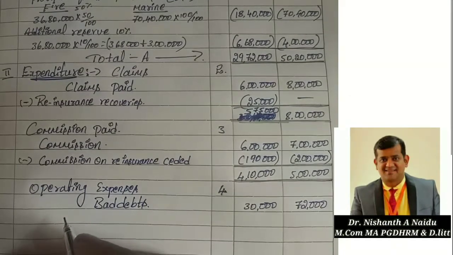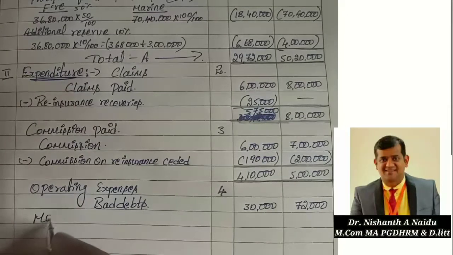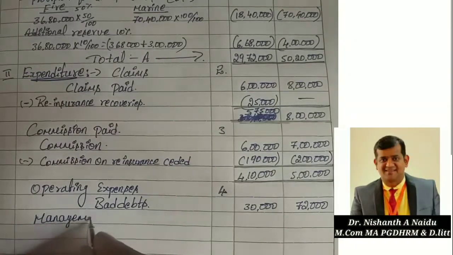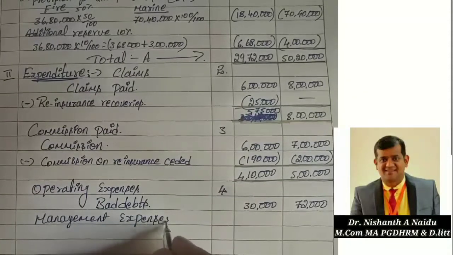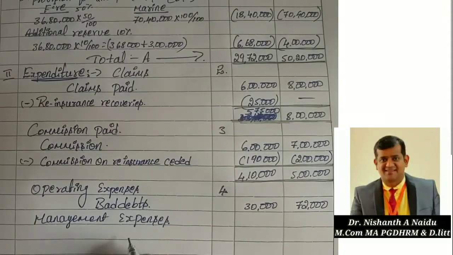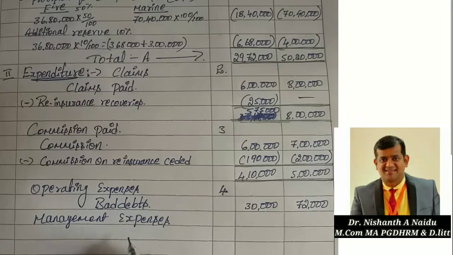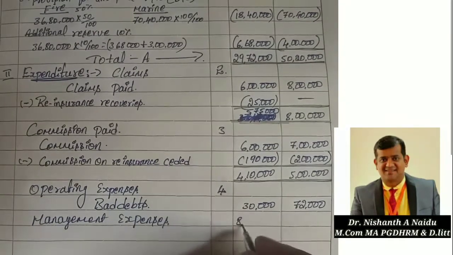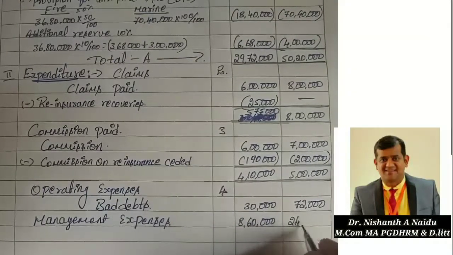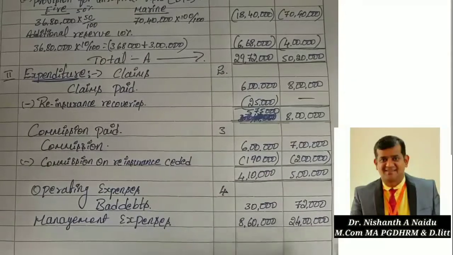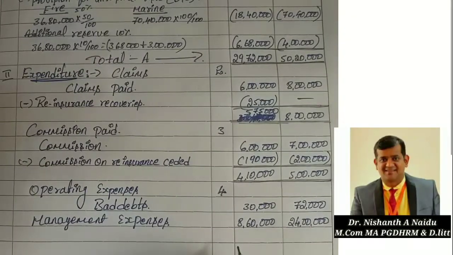How much? 8,60,000 and 24 lakh. Directly enter 8,60,000 and 24 lakh.